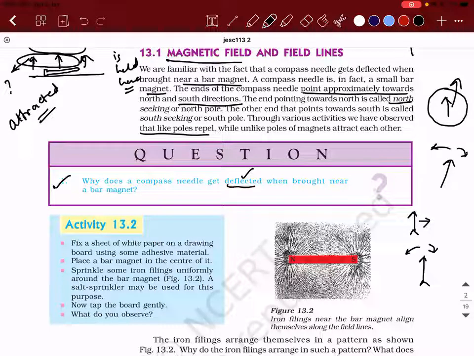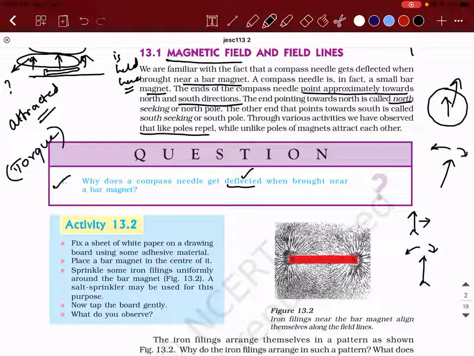Because your logic is right. The compass needle itself is a small bar magnet, and when two magnets are placed close to each other, there is something called torque. This is a word which I'm using for you guys to understand. So the compass needle will experience some torque due to which the deflection takes place.